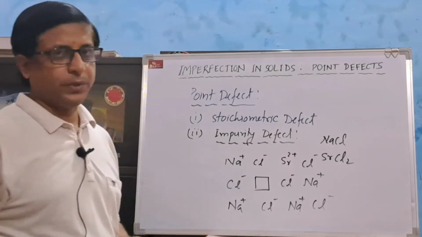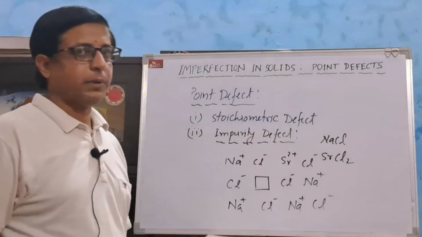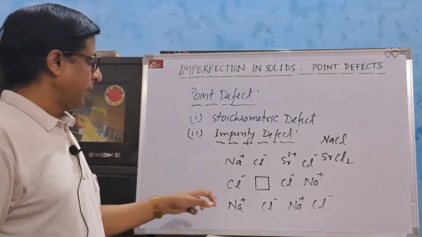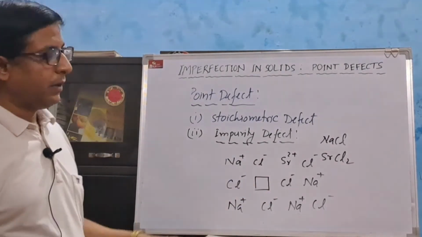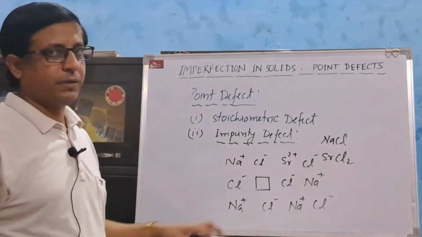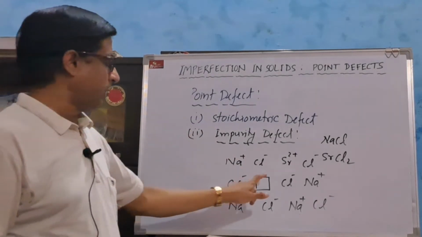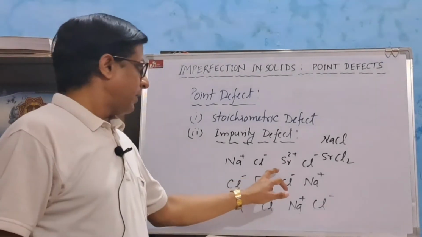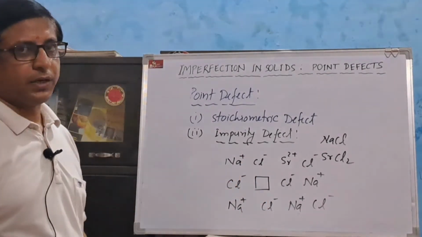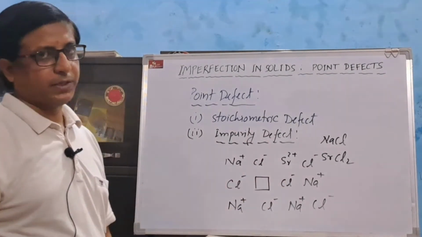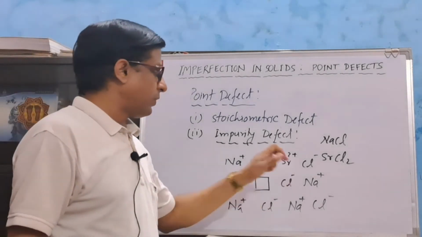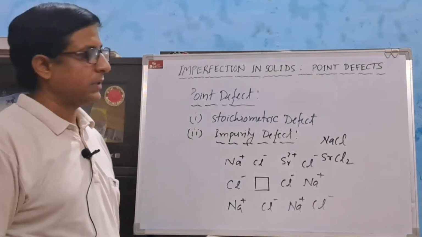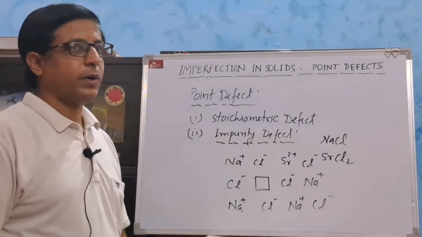Since sodium has unit positive charge but strontium has two positive charge, therefore in order to maintain the electrical neutrality, one more sodium ion will migrate from its position. Therefore, here at one position there is a vacancy defect. The position of sodium ion is occupied by strontium 2+ ions. This is the example of impurity defect.